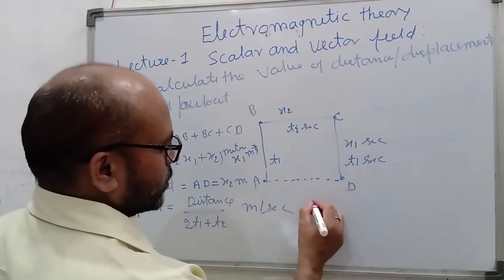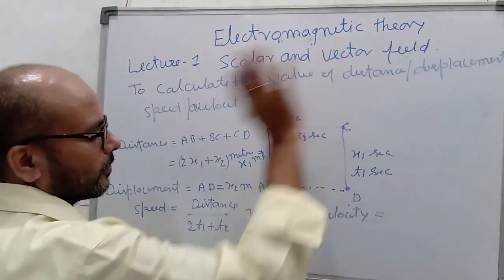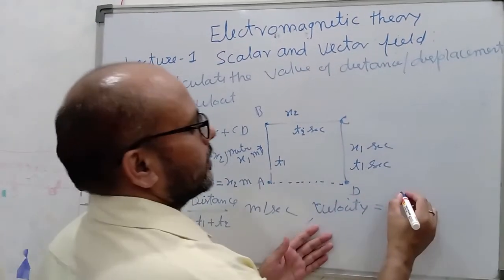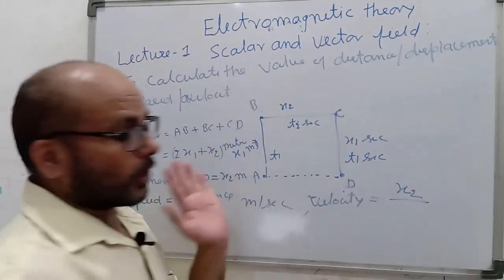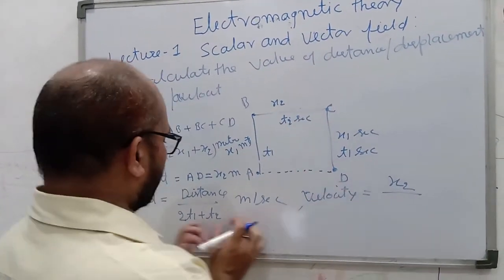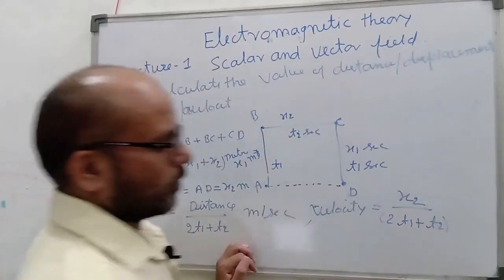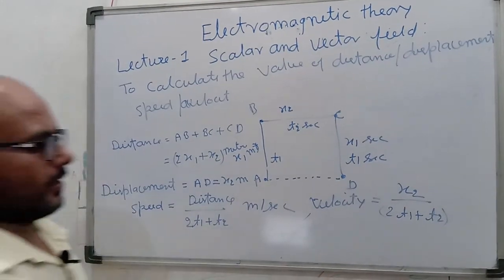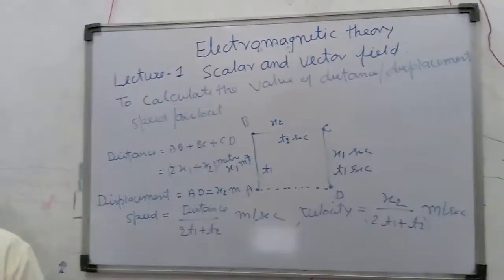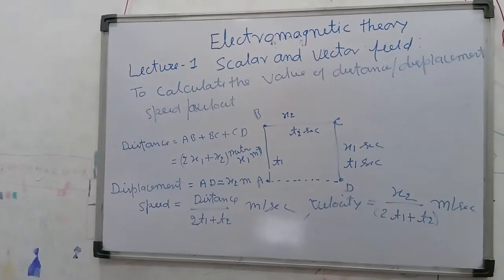Now velocity. Velocity is a vector quantity. To calculate the velocity, it equals displacement x2 upon total time from A to D. You cannot consider only time t2. The total time is 2t1 plus t2, meter per second. That is the velocity. That is a simple example to calculate vector and scalar quantities.